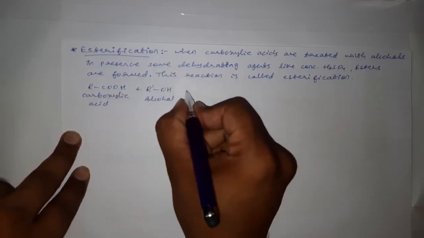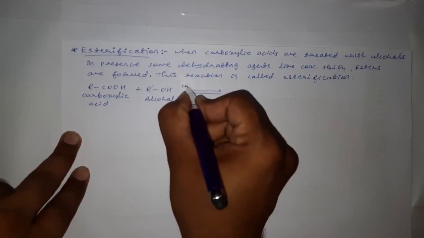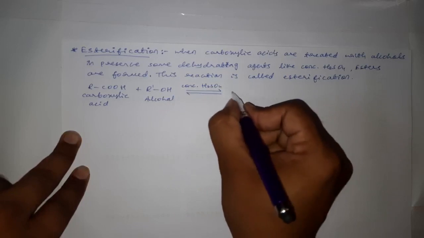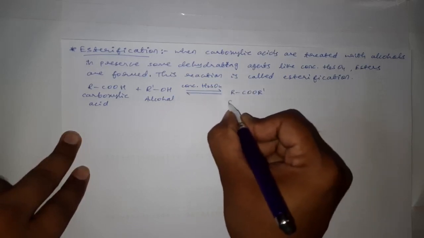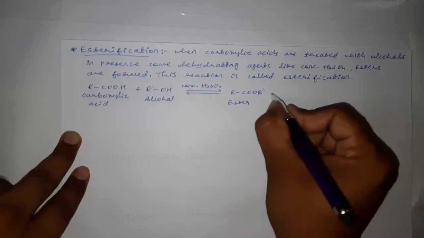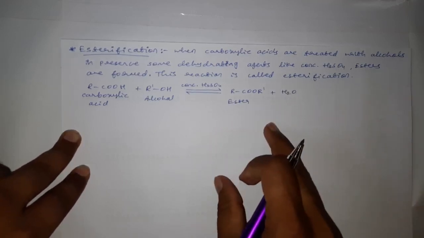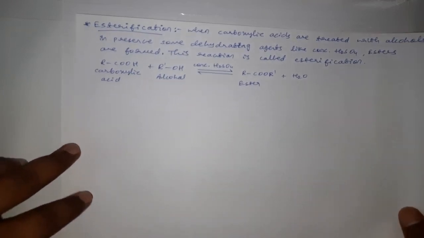Okay, and in presence of some dehydrating agents like concentrated H2SO4, we will get RCOOR dash. It is an ester along with the formation of water. Okay, this is esterification reaction.